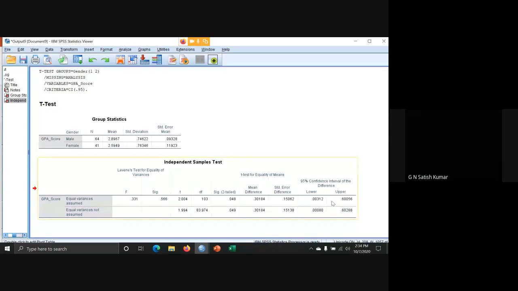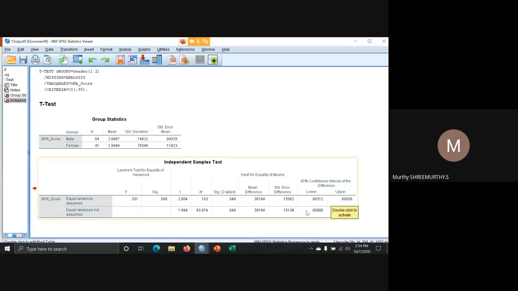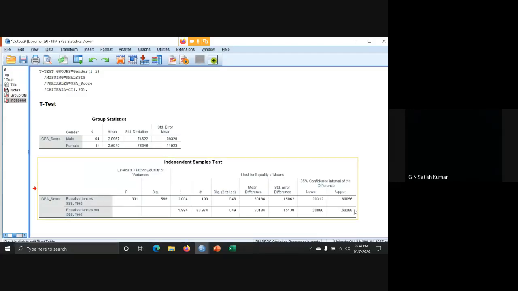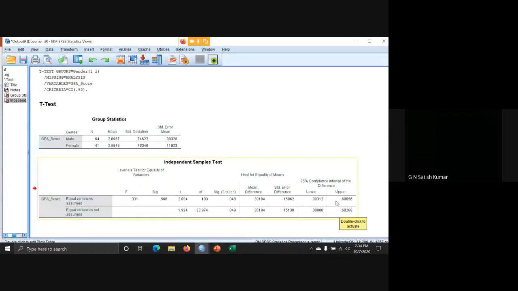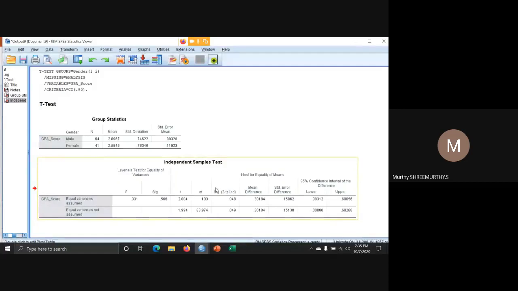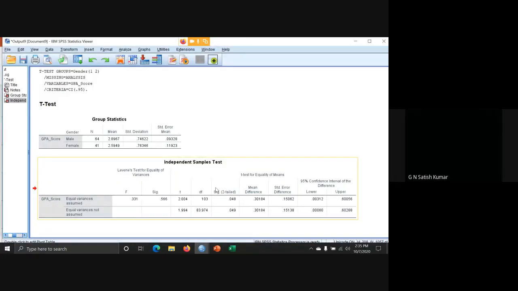For example, if this is minus and this is plus, 0 will be there in between. If both are minus, we don't have 0 between them. If both are plus, also 0 will not be there. But if one is minus and the other is plus, automatically 0 will be there, which means the significance value is more than 0.05. People nowadays are tampering the result, but they forget to see the actual minute data.